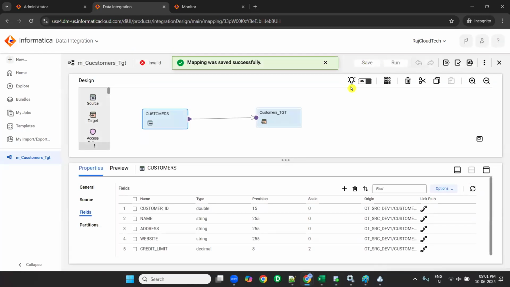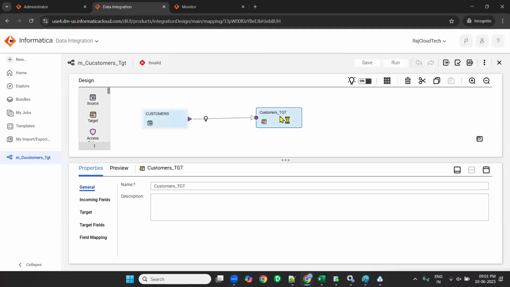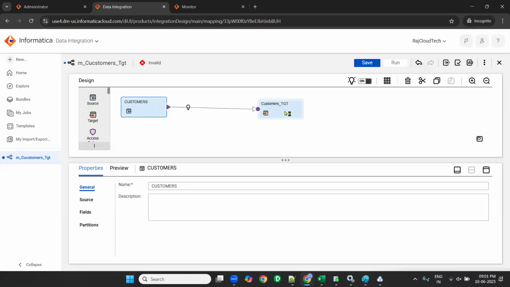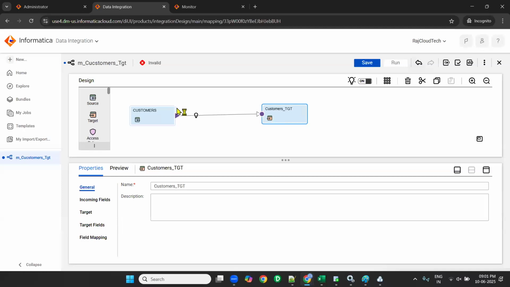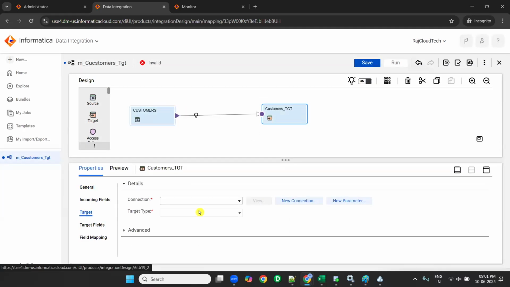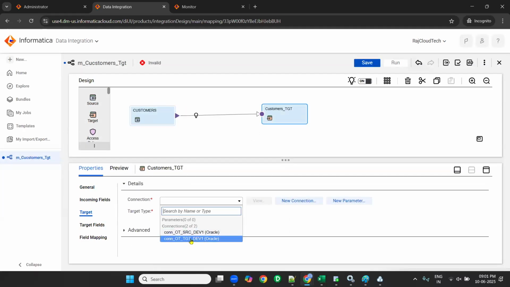Once you saved, now click on target. Now you need to configure the target schema and target table. Click on target table. This is source transformation, this is target transformation. Whatever we do in this mapping canvas is transformation. We are configuring source transformation, and now we are configuring target transformation. So click on target transformation, and in the downside, click on target. Now connection: select target connection.